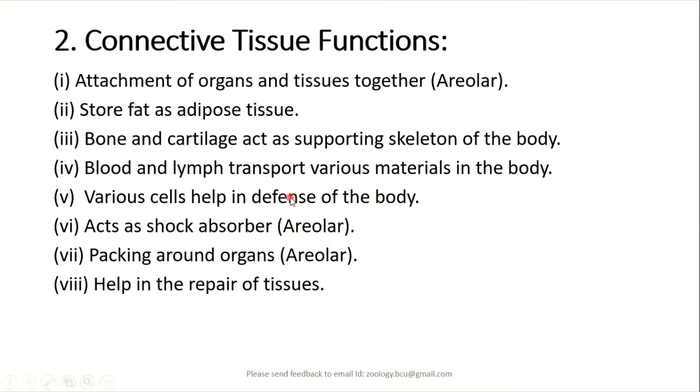Let us quickly sum up the various functions of connective tissue. So as we have seen, connective tissue helps in the attachment of organs and other tissues, mainly the areolar tissue and also the adipose tissue. Apart from that, adipose tissue also helps in the storage of fat. Then similarly, bone and cartilage act as the supporting skeleton of the body.